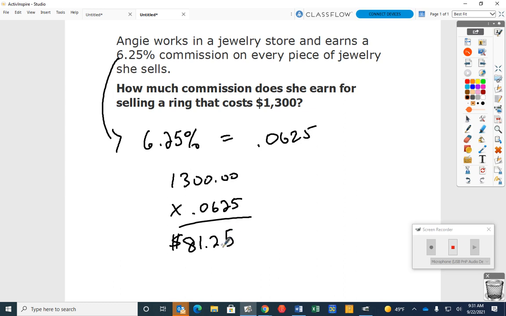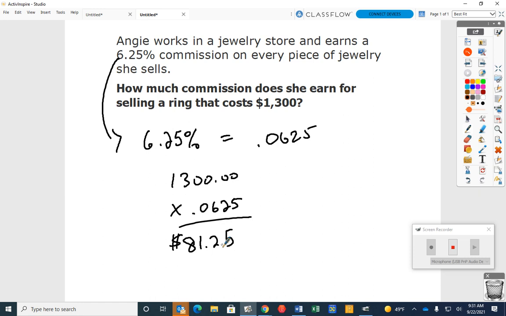So what does that mean? Does that mean she sells the jewelry for $81.25? If she sells a $1,300 ring for $81.25, she is not going to have that job anymore. So what does that $81.25 represent? That's how much she made, right? So every time she sells that ring for $1,300, how much does she make? $81.25, right?